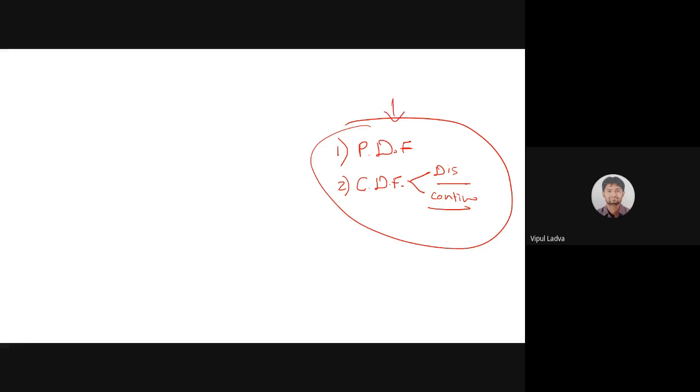Now let's go for the exercises, the examples. It will make things clear in your mind. Let me go ahead. Yes, this is example number 16.